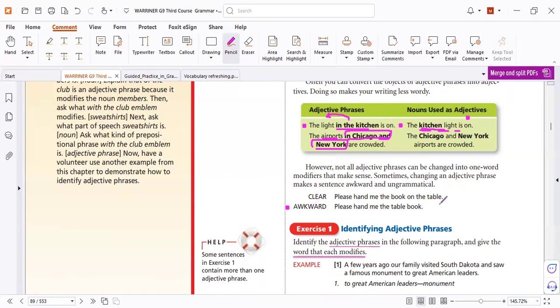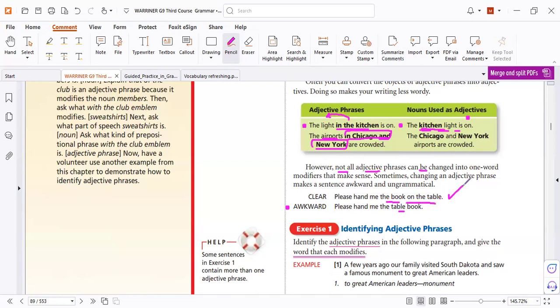The second one is wrong. Awkward. That means he said not all adjective phrases can be changed into one word. Not all. Here he said the table book. So the book of table. No, so you change the meaning. So: hand me the book that is on the table.